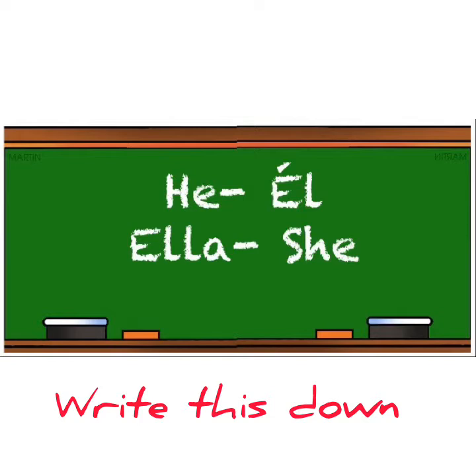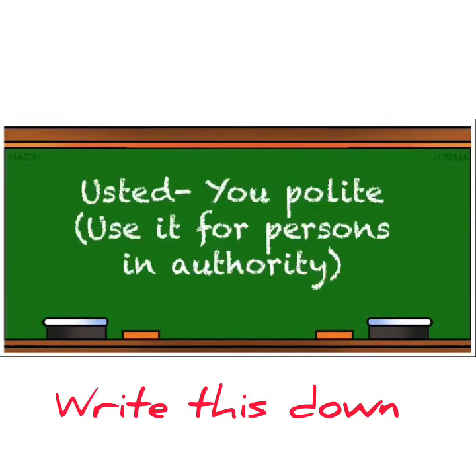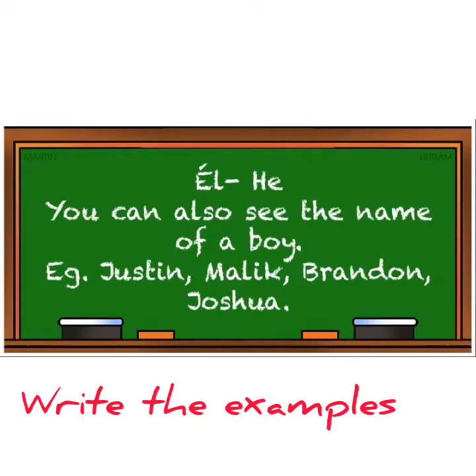Now he in Spanish is él, with an accent over the E. We also use the third person singular to say she. So she sings, she jumps, etc. And she is ella. And finally, we use it for when we're referring to persons in authority, for when we want to say you, and that is usted. Earlier, you were introduced to tú, and that also means you. However, we use that with our friends, and usted we use with persons who are in authority, so the polite form.